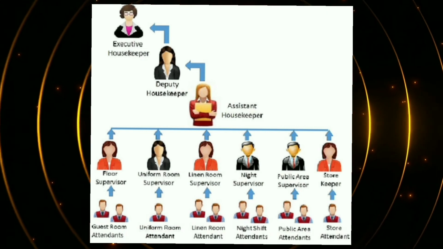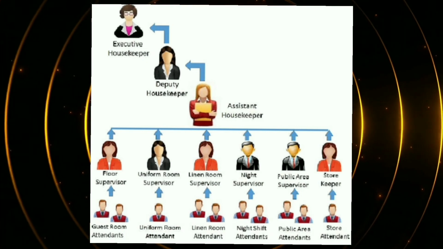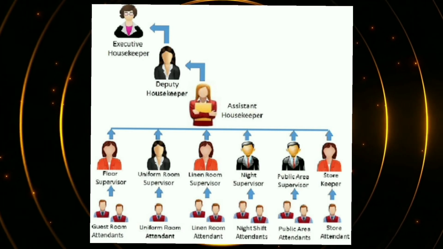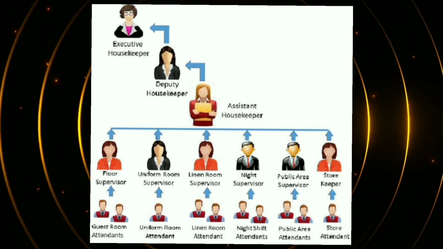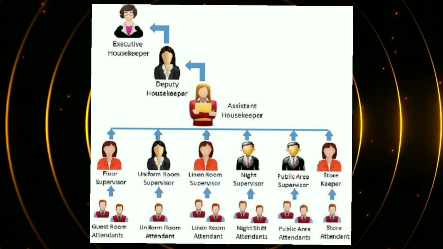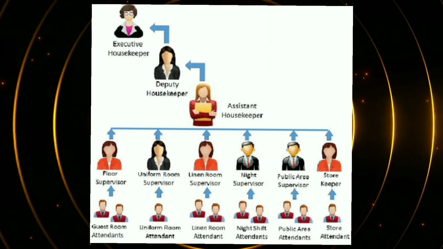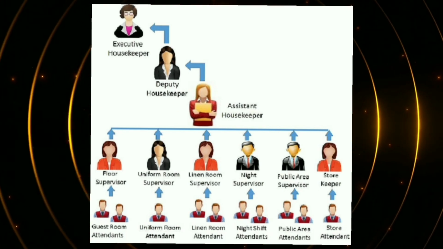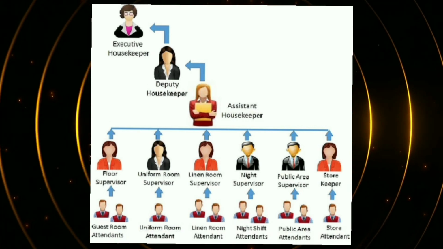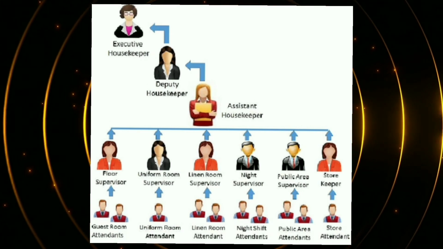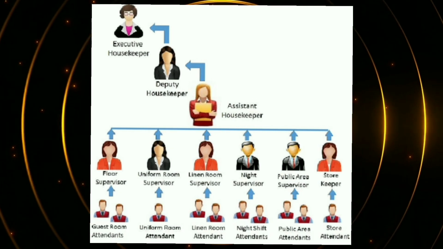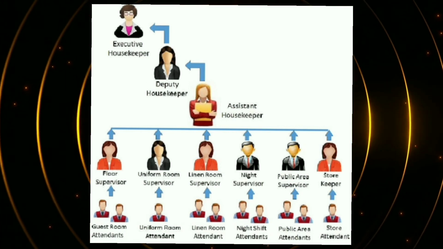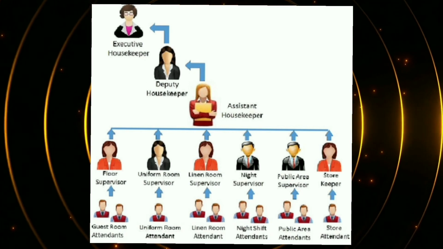Then comes the uniform room supervisor. Under the uniform room supervisor there is a uniform room attendant. Under the floor supervisor there is a floor supervisor attendant. And then the linen room. Linen room is another section of housekeeping. There is a supervisor or a manager. I'm mentioning it here as a supervisor, but it could be a manager, and then under that there is a supervisor also. It again depends upon the size of the hotel. It could be a linen room manager, under that a supervisor, under that an attendant as well. Just to understand, for a small hotel, one supervisor with an attendant under them.